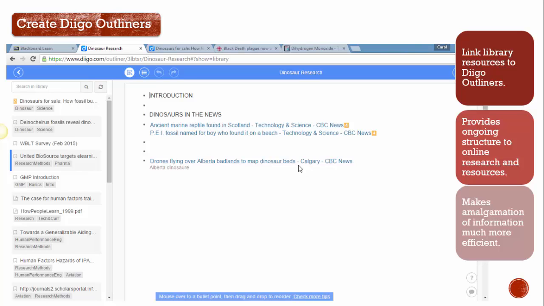So outliners, the Diigo library, can really be a useful tool not only for teachers, but also for students while they're doing research online. And as an educator, it's a great place to save resources for your classes as well. And as you'll see later on, you can share these resources either with other colleagues or even with your students themselves.